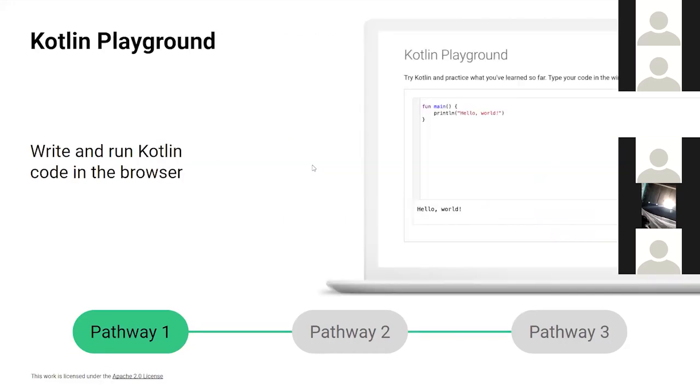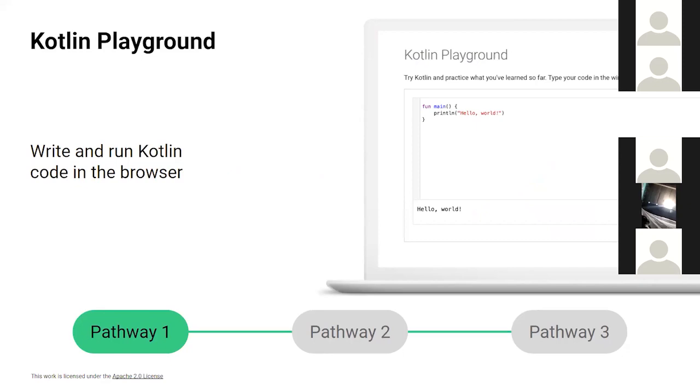Now there is this Kotlin Playground through which you can write and run your Kotlin code directly in your browser. This is something that we can look into in the further sessions. For the next session, we'll use the codelabs, where we will use the Kotlin syntax in an online compiler only.